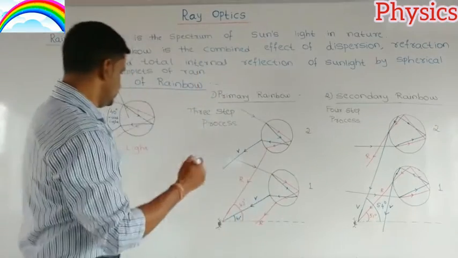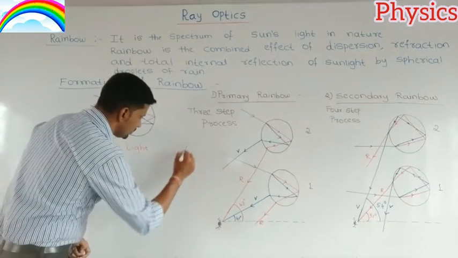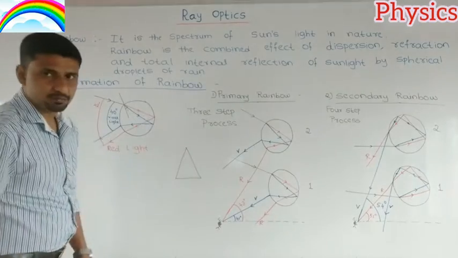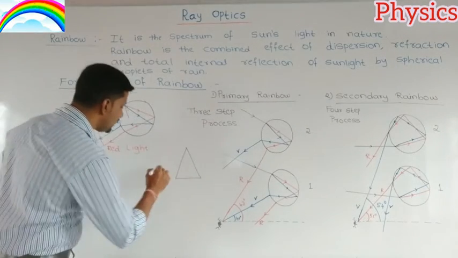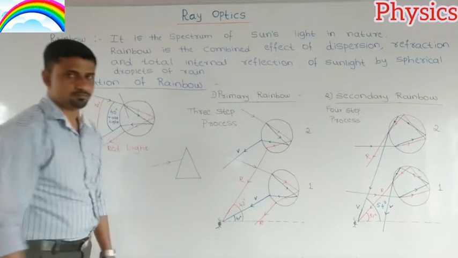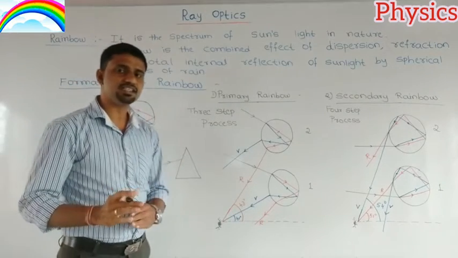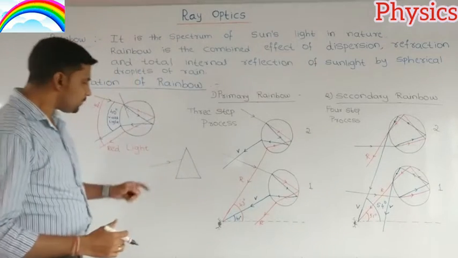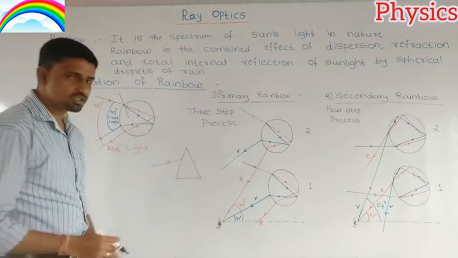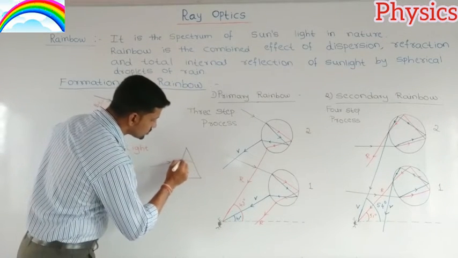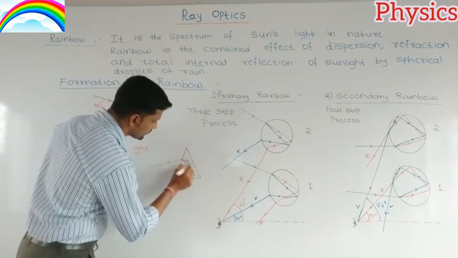See here, I am considering one optical medium. This is the prism. It is an optical medium, and I am going to make white light incident on it. We know that white light is a mixture of different colors. When we pass this white light through the prism, it splits into its constituent colors.